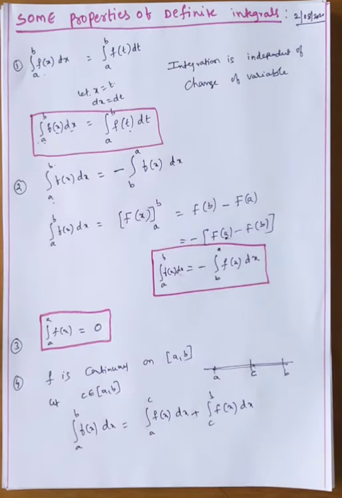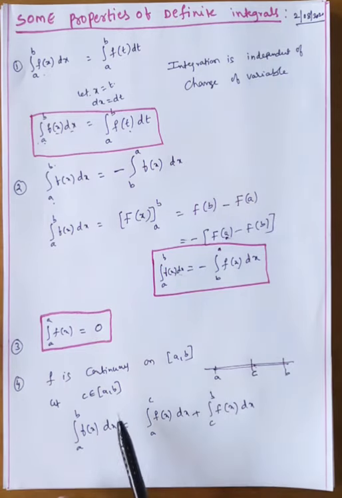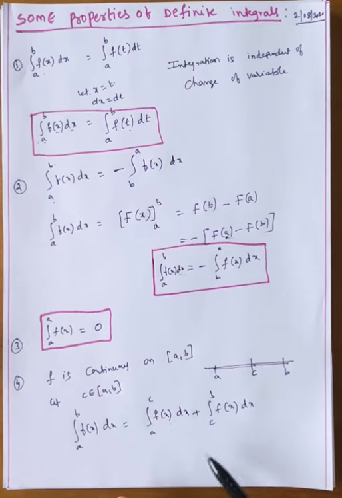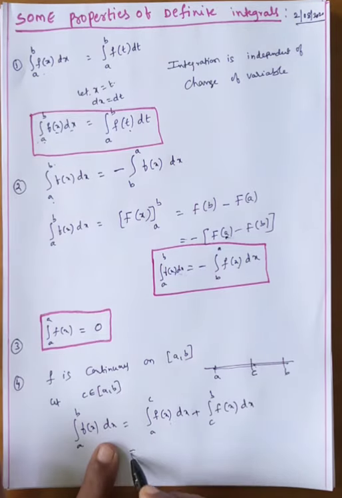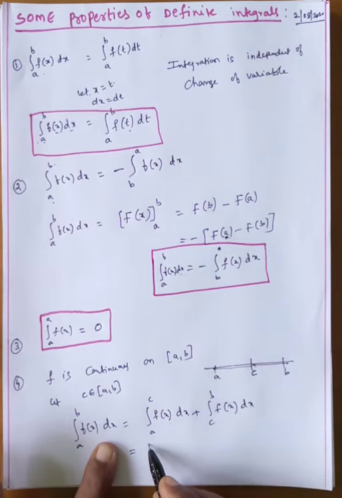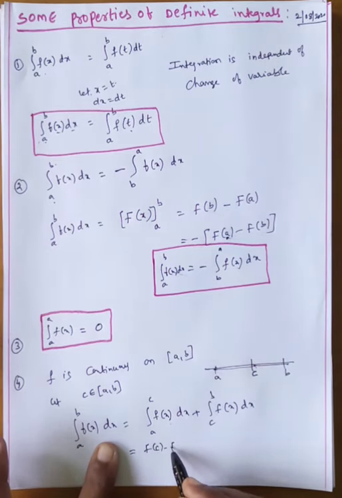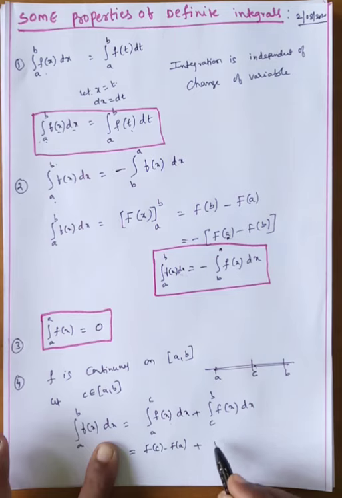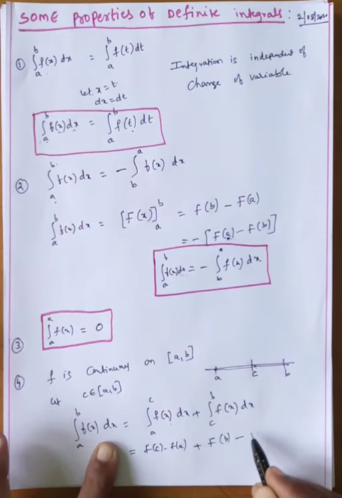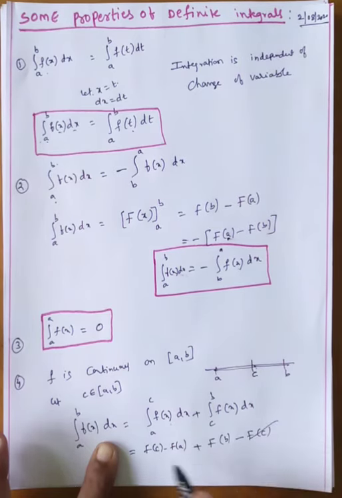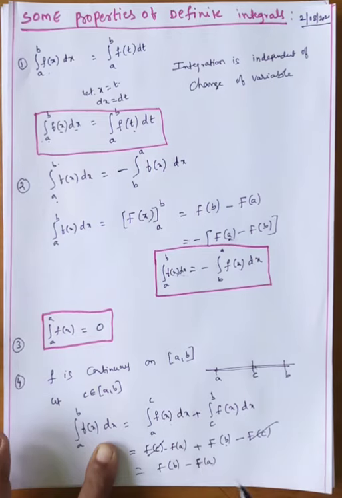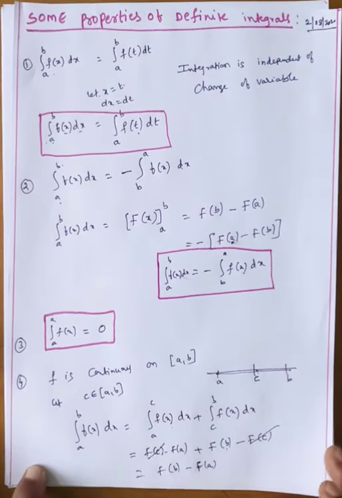How to write this one? 100%. First of all, we will take any value in between the interval. Therefore we will find the integral from a to c of f(x) dx, and the integral from c to b of f(x) dx. Is it right or wrong? The integral of f(x) is capital F, so the upper limit gives F(c) minus F(a). Here we get F(b) minus F(c). Observe this one, what is the remaining? Plus minus F(b) minus F(a). I hope that you understood, or not?